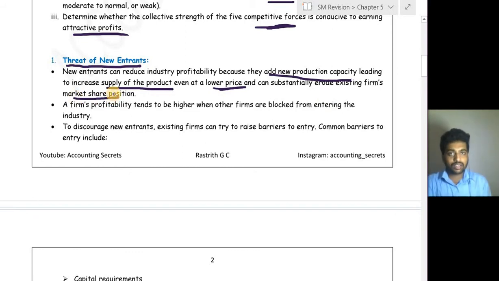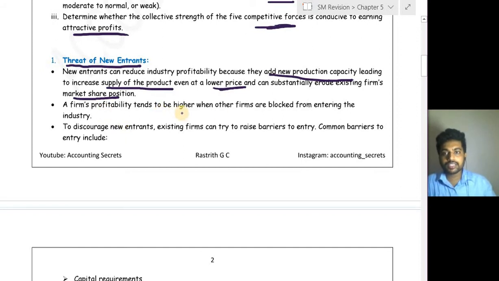That is, when they come into the market and if they give the same products at the low price, then obviously the existing firms will incur loss, because all consumers go towards that. For example, a better example is Jio. They came into the market and they gave data free itself for 6 months or something. Later they kept only a nominal amount for that, so all the customers went towards that. Whereas earlier Reliance, Idea and Vodafone, they used to enjoy the market, but now they reduced their market share position.